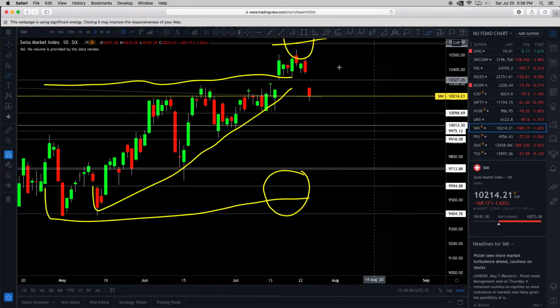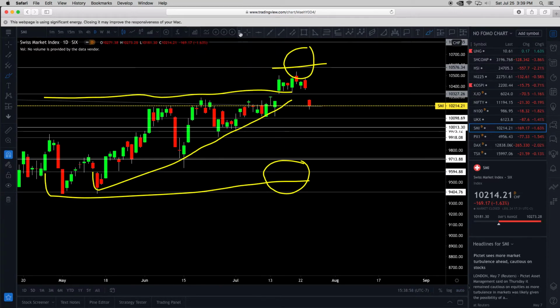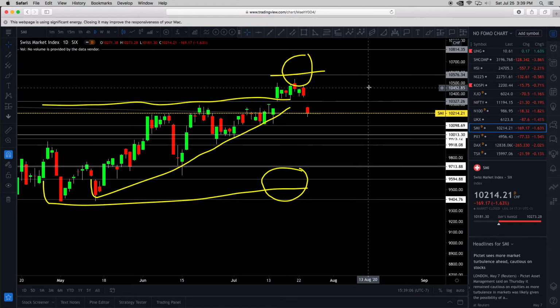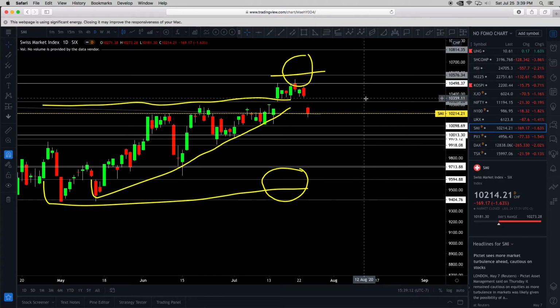All right, next, SMI, the Swiss Market Index. Interesting. We hit our target. We hit our target, upside resistance, okay, because it's been an uptrend breakout, but still, you had a double top right at 10,498.37. Right there. Okay, immediate support right here, 10,364. I'm rounding. But then a gap down.